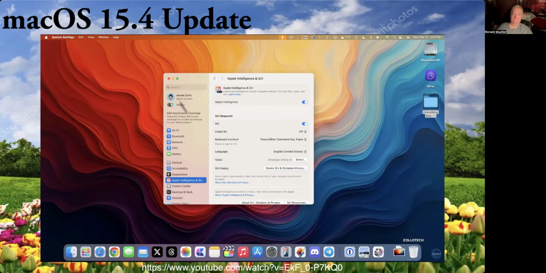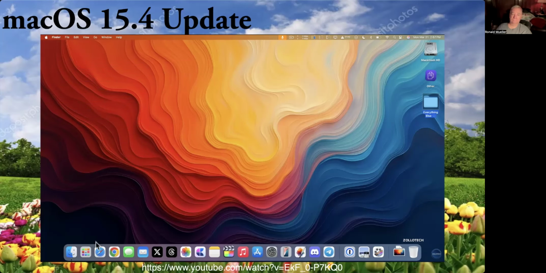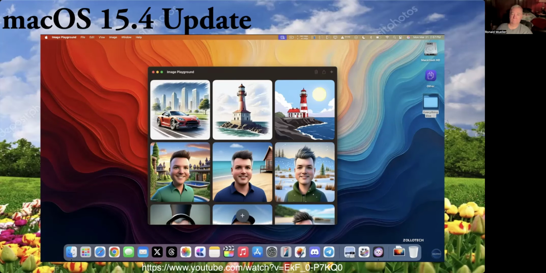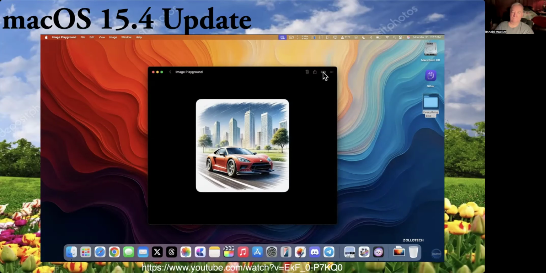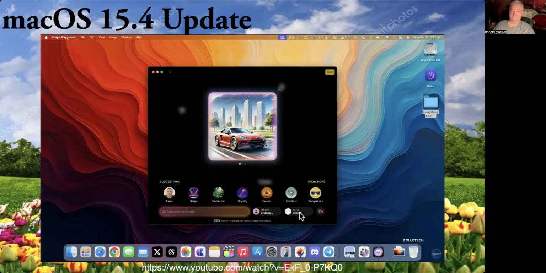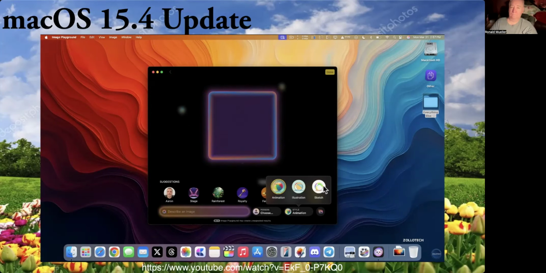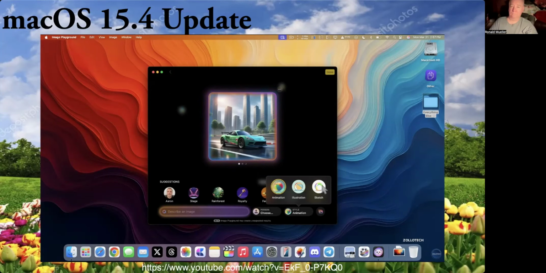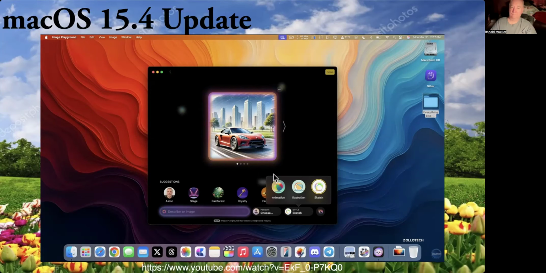Another update they've made has to do with Image Playground. And if we go into Image Playground, you'll see we have a new style for Sketch. If we go into this one here, we'll open it up, go to Edit, and you'll see we have Style. We now have the Sketch style, illustration, or animation. So Sketch was shown off with the initial release of Apple Intelligence, and it's now been added to macOS as well.